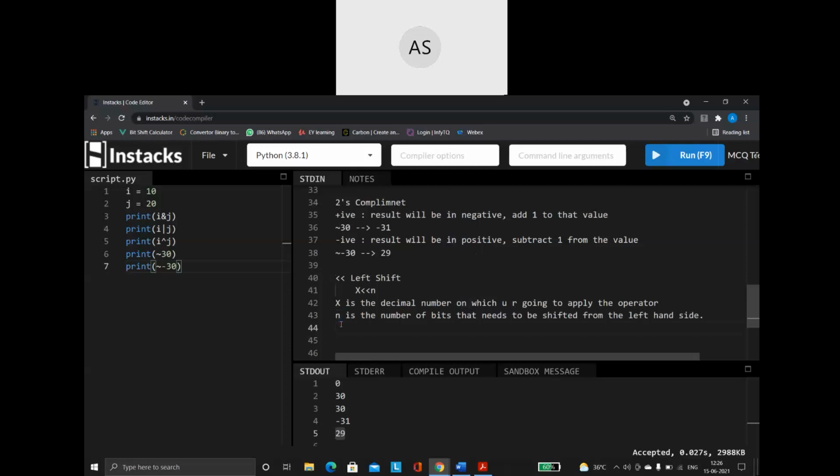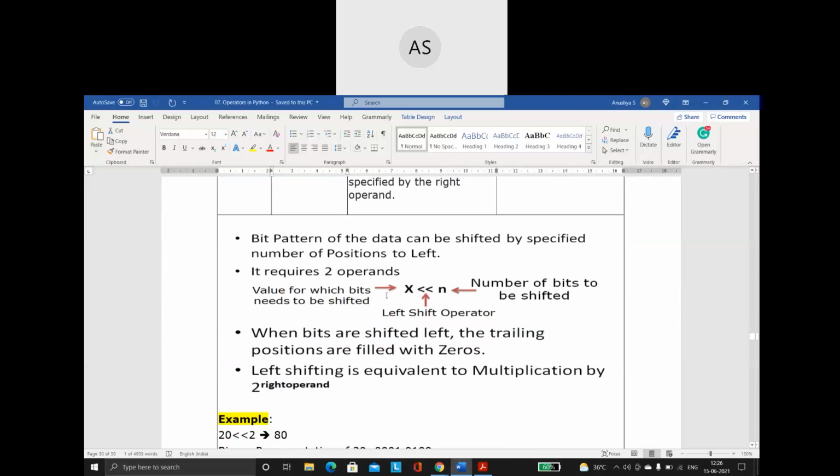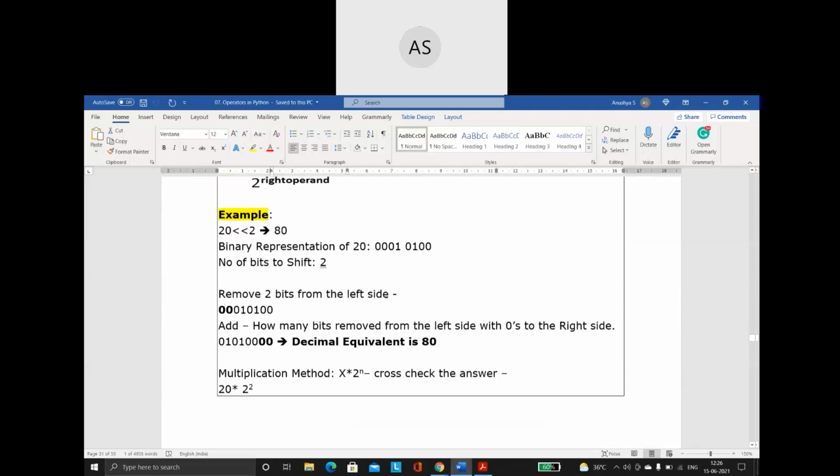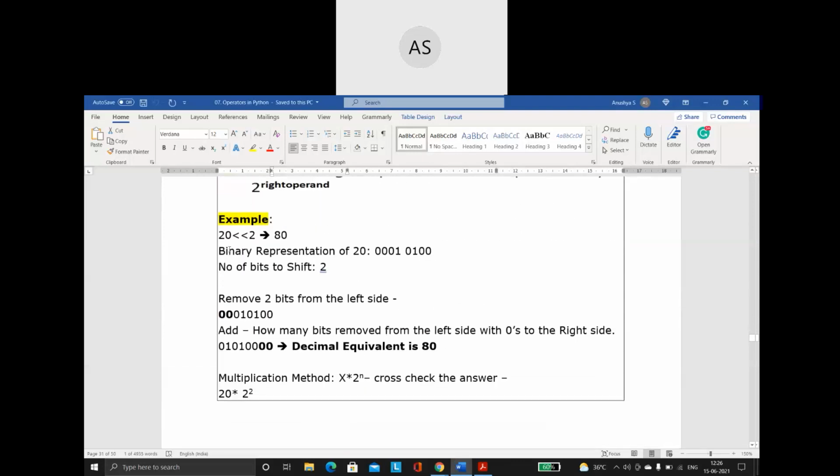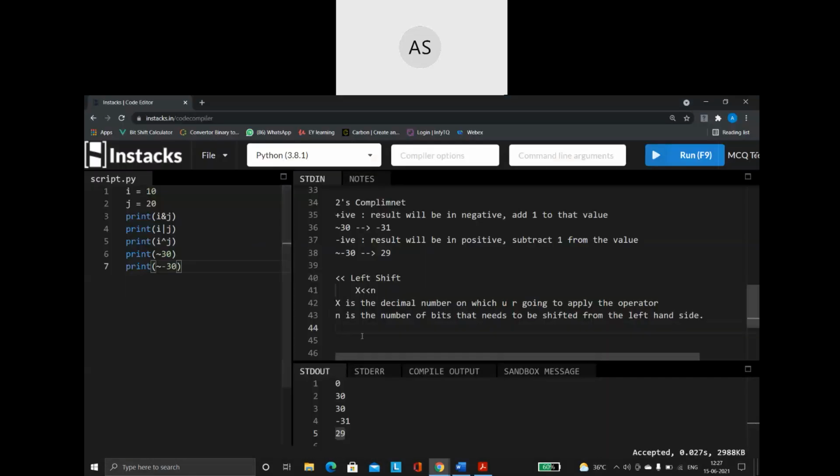Okay, let us take an example. To understand this more clearly, let us take an example of how this is actually going to work. So here I am taking the example 20 left shift. This is what I'm saying. This is the example I'm taking.